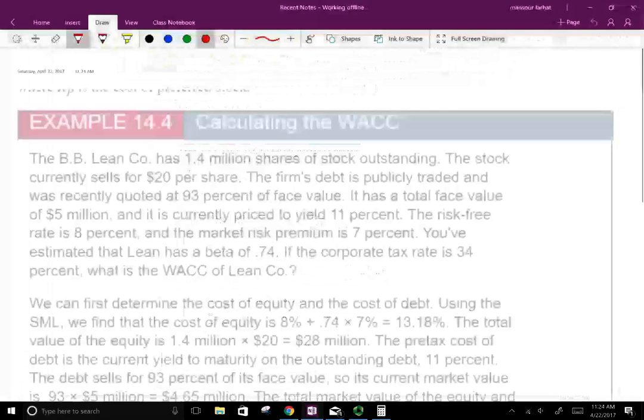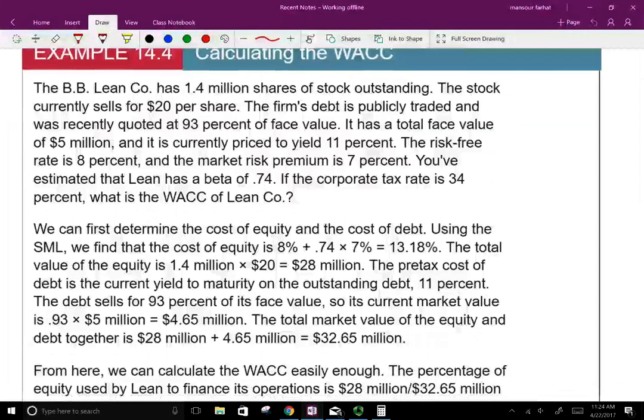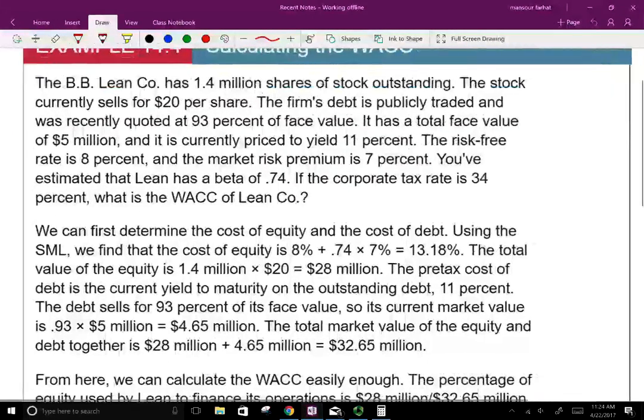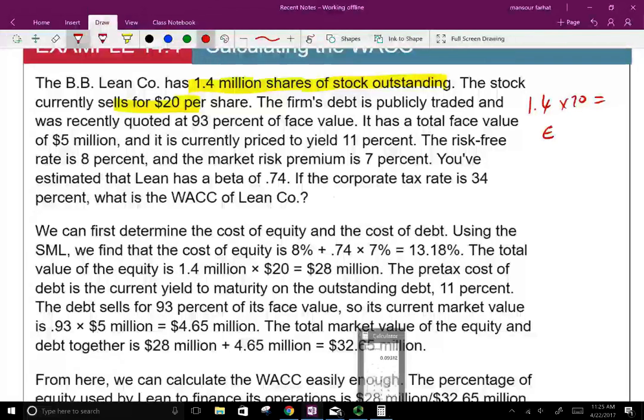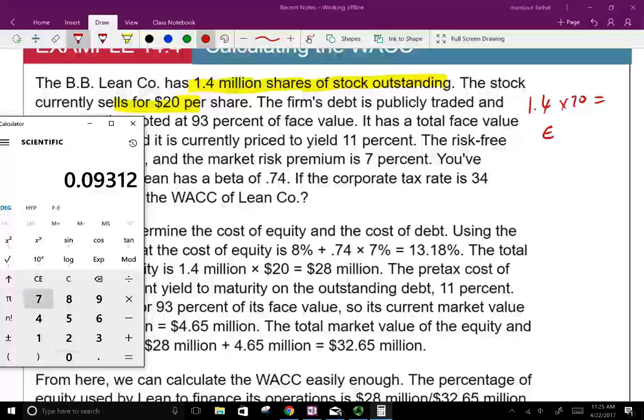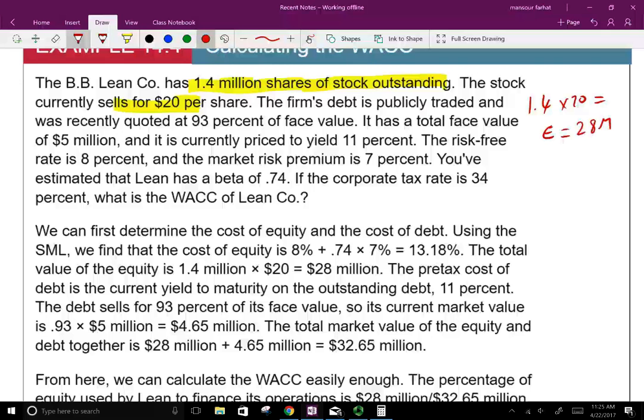So let's look at the BB Lean company. They always make small changes to the names of the companies. They have 1.4 million shares of common stock. The stock is currently selling for $20. Well, if we have 1.4 million shares times $20, that's going to give us the E. That's going to give us how much equity we have in the company. So let's go ahead and do so. 1.4 million times $20, the equity in the company is 28 million.